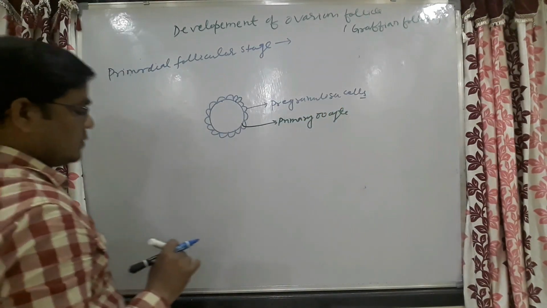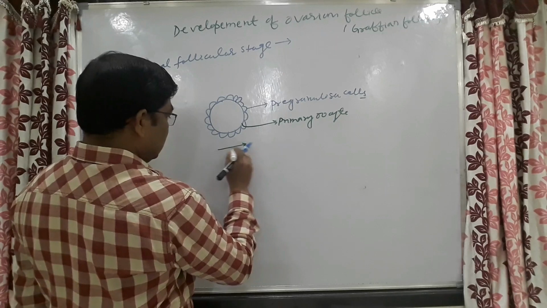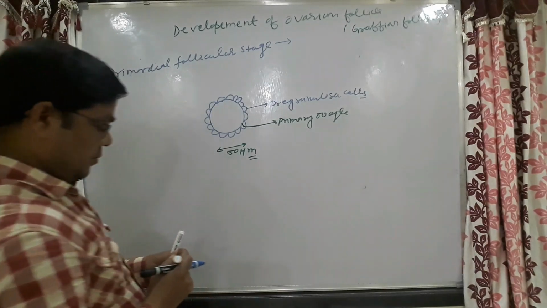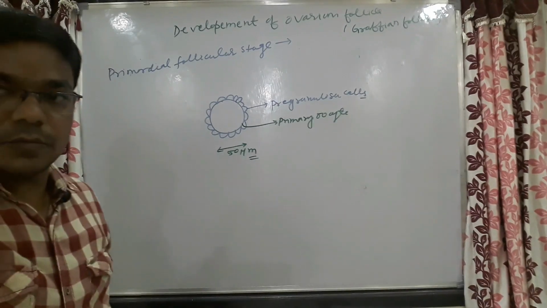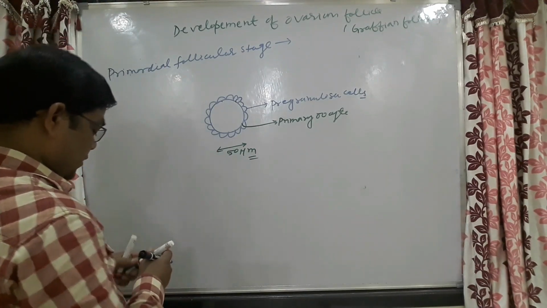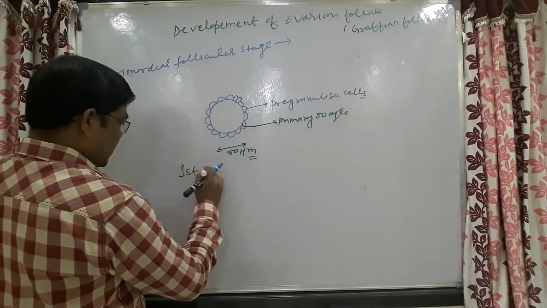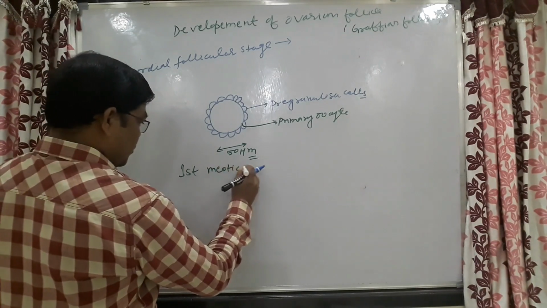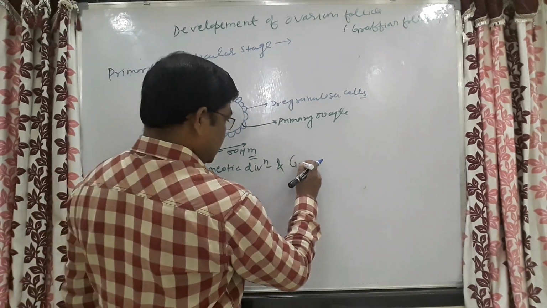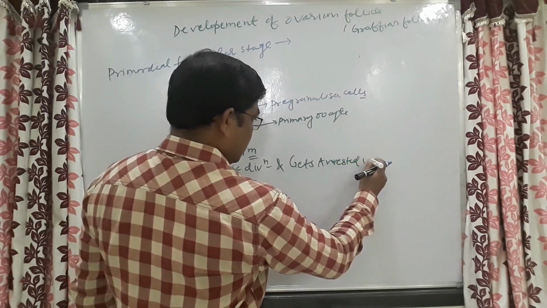The diameter of this primordial follicle is 50 micrometer. This primary oocyte will enter into the first meiotic division, and gets arrested in prophase.